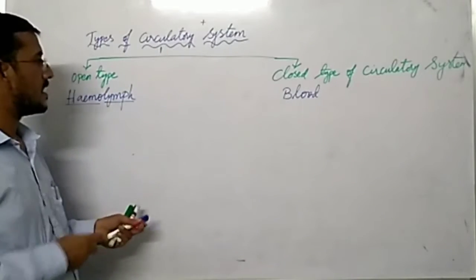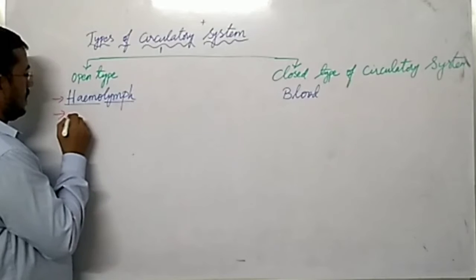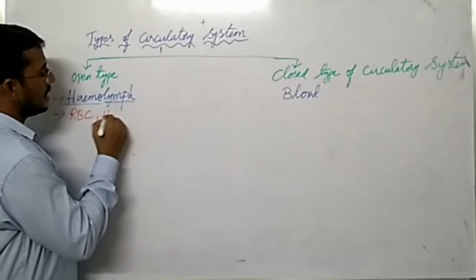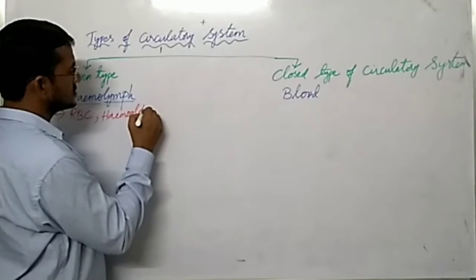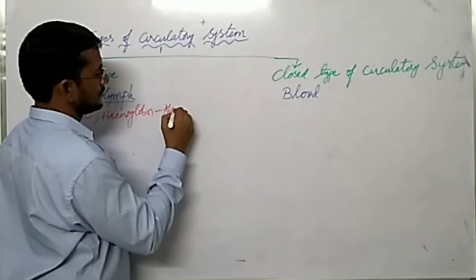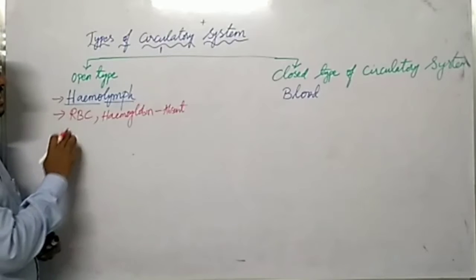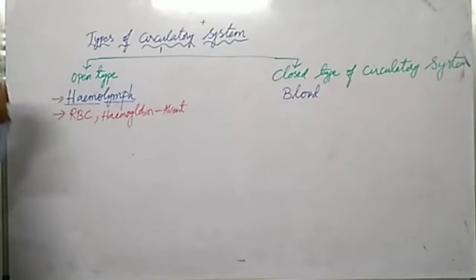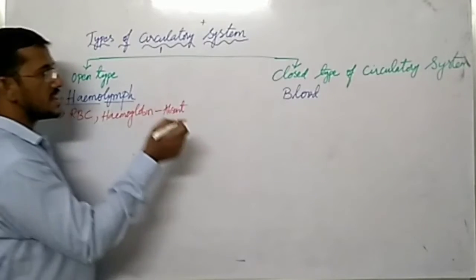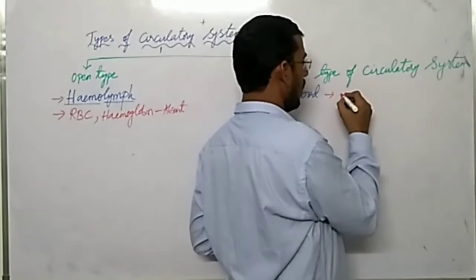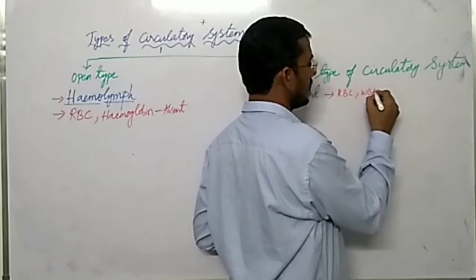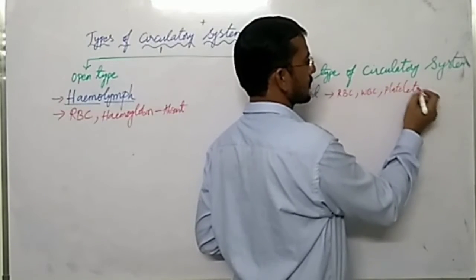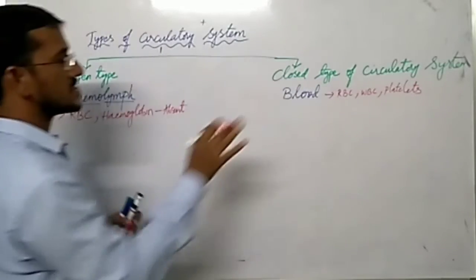So here RBCs are absent, and hemoglobin is also absent. So RBC and hemoglobin both are absent in open type circulatory system. Whereas in blood, everything is present: all RBC, WBC, platelets, and hemoglobin, everything is present in blood.